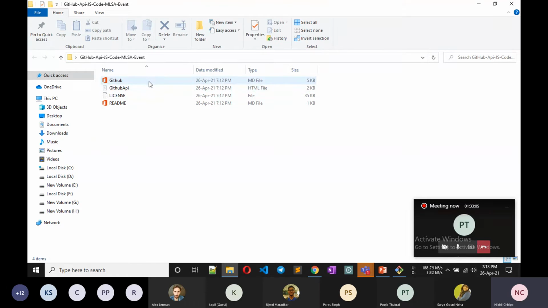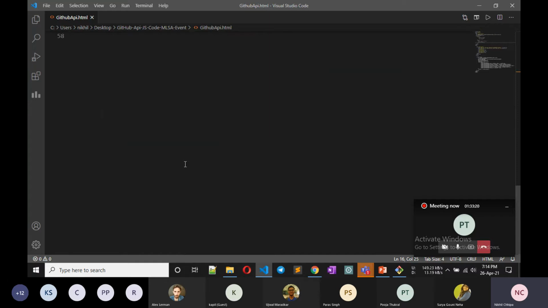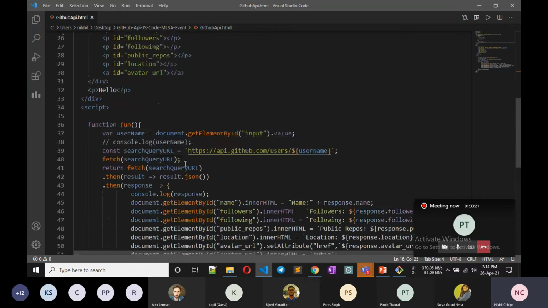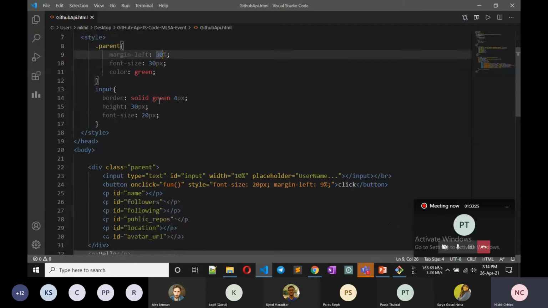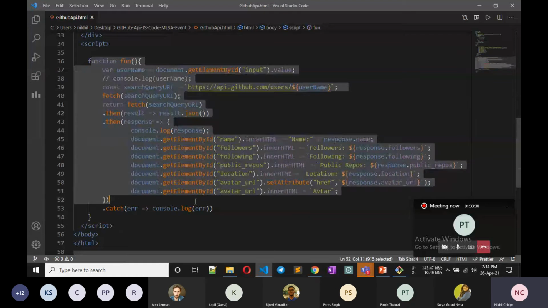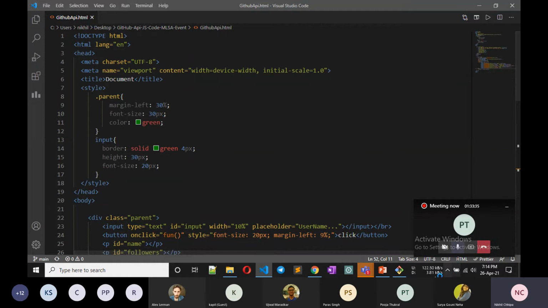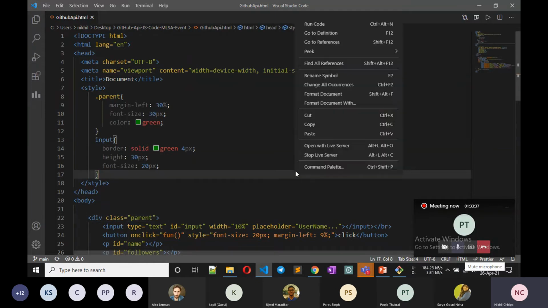So now I can see what project is downloaded. I want to see what the project does. Okay, so I opened it. This is some HTML code, some CSS code, and some JavaScript code, and I don't know what it does. So I want to know, so I have to check it. For that, I go online.